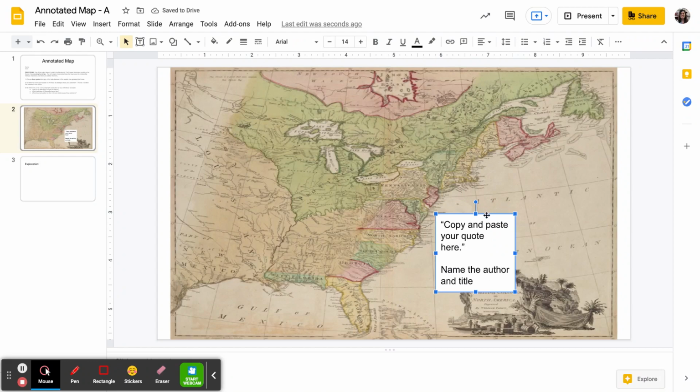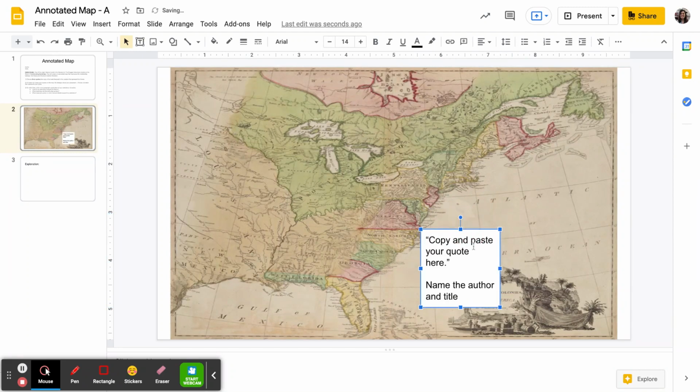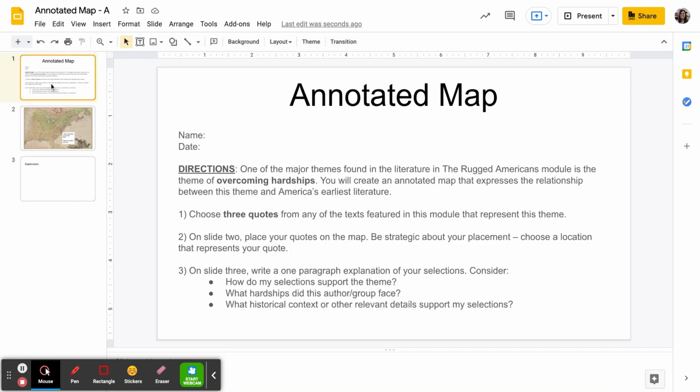Again, once you've copied and pasted your quote into a text box, you're just going to manipulate it on the map. You can move it around based on what location you think best represents this quote. Okay? The very last thing you're going to do after you have chosen and placed your 3 quotes on your map is go to slide 3 and write 1 paragraph explaining your selections.